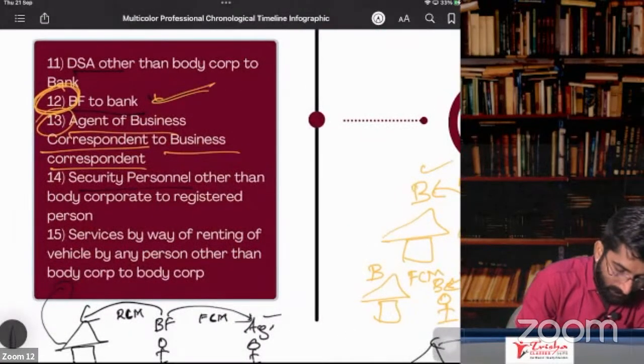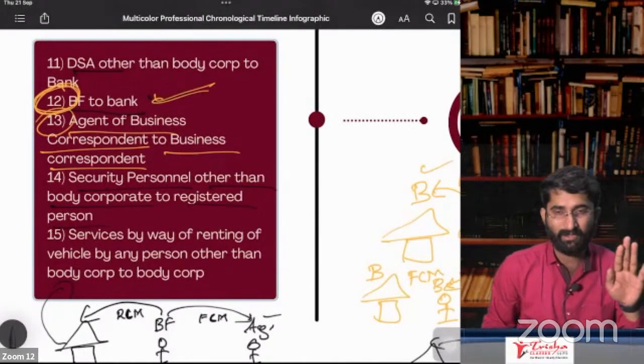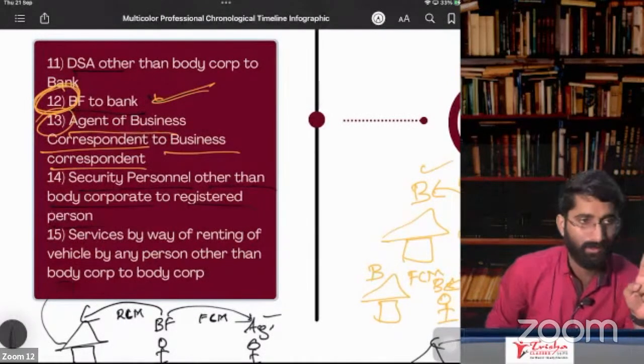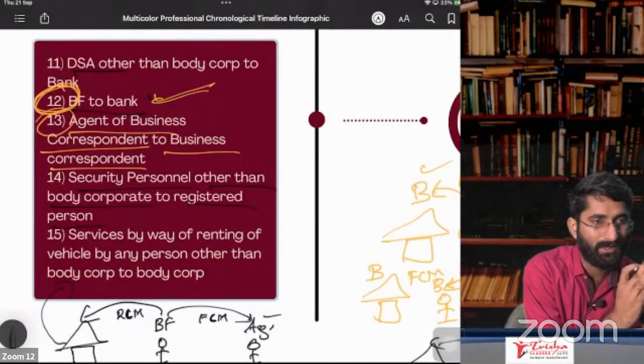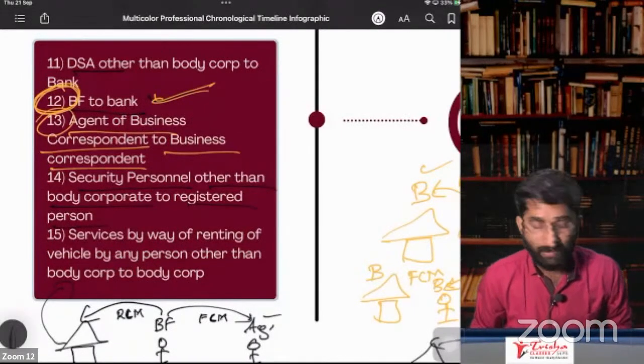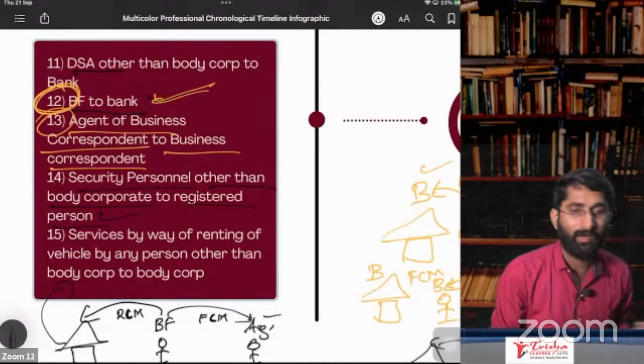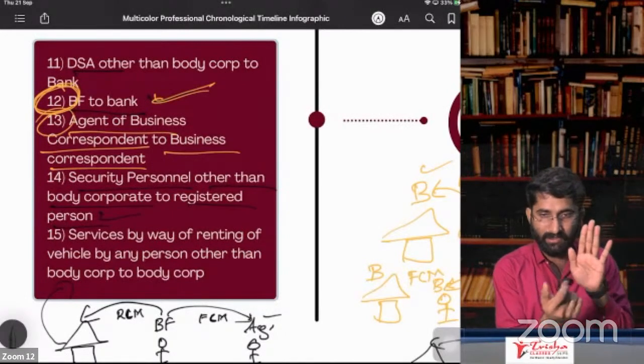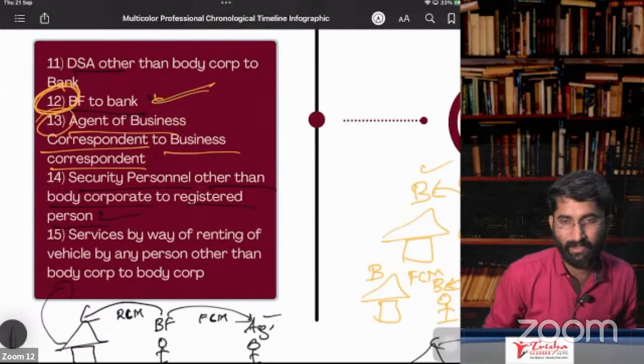Next one is security personnel other than a body corporate, providing services to a registered person. The security personnel should not be a body corporate. They are giving services to the registered person. The registered person is the recipient, so that registered person has to pay under RCM.